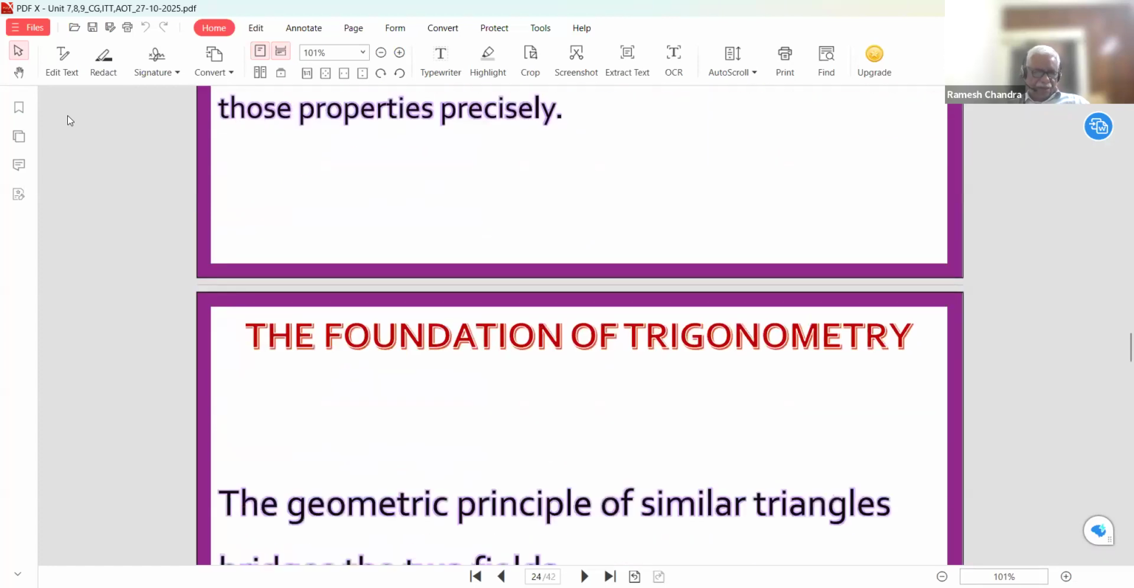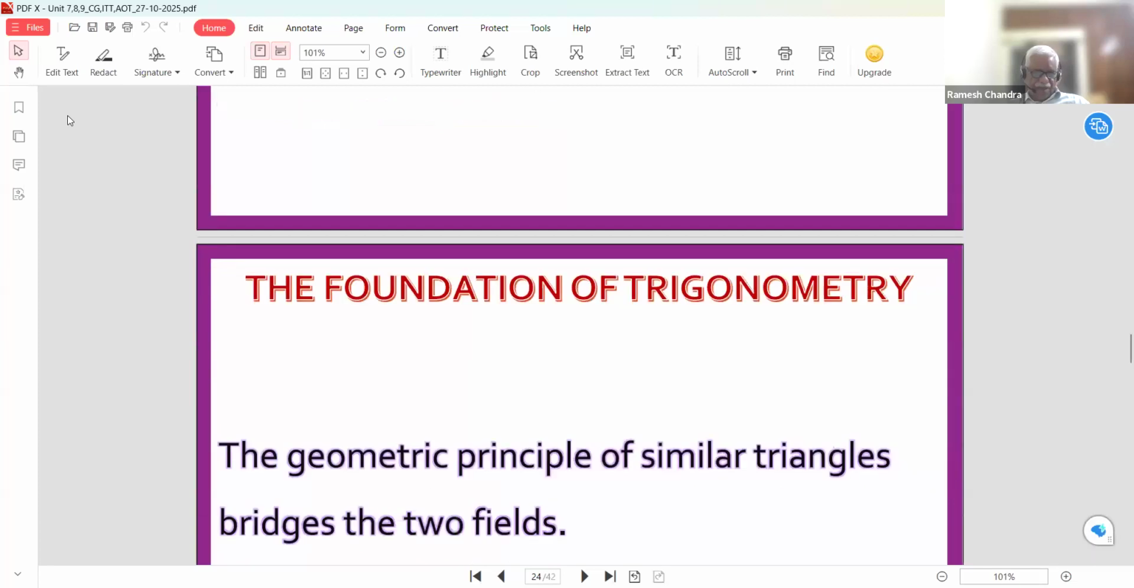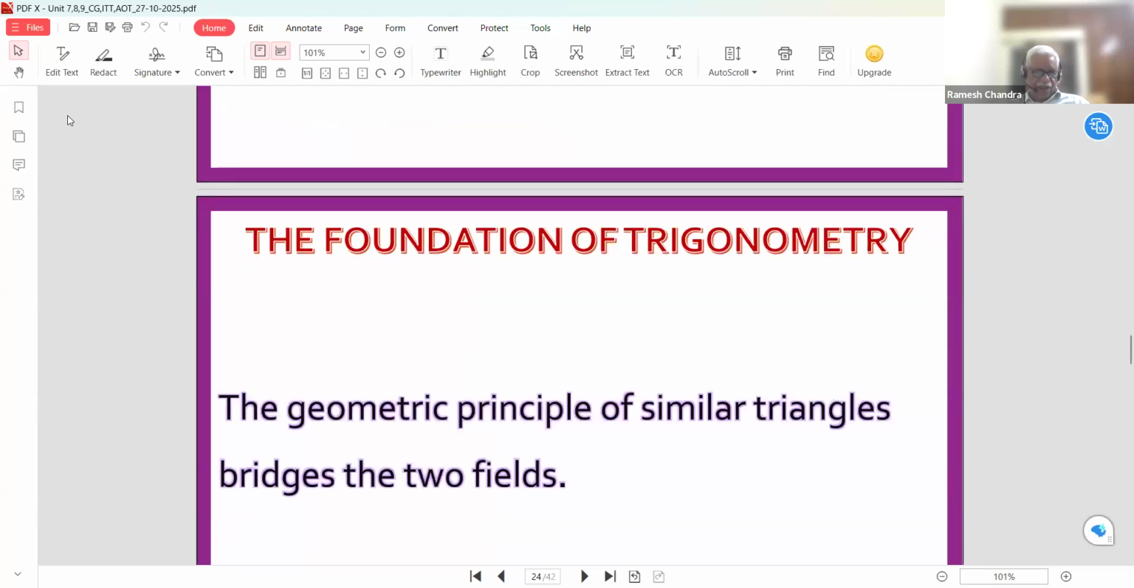The foundation of trigonometry: the geometric principle of similar triangles bridges the two fields. This is a very important line. We go from geometry to trigonometry with the properties of similar triangles. The similarity of triangles is very important in the foundation of trigonometry. Without using the similarity property, we cannot develop trigonometry. This is the main property showing how trigonometry correlates with geometry.